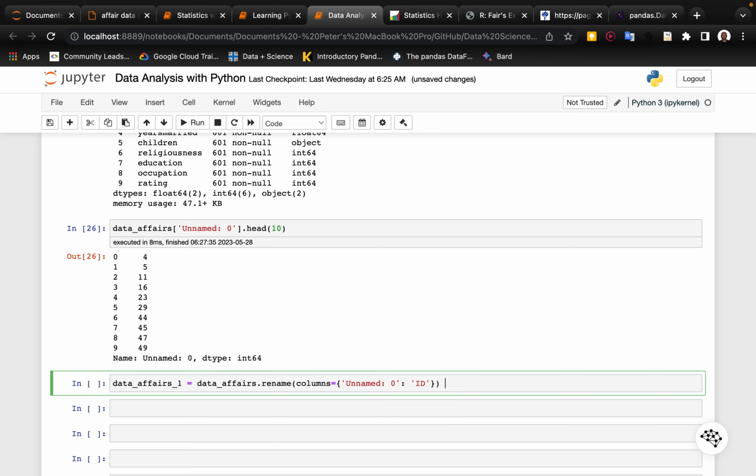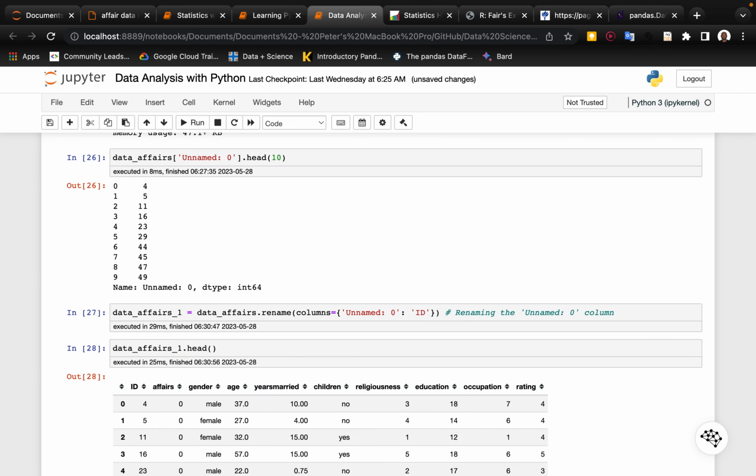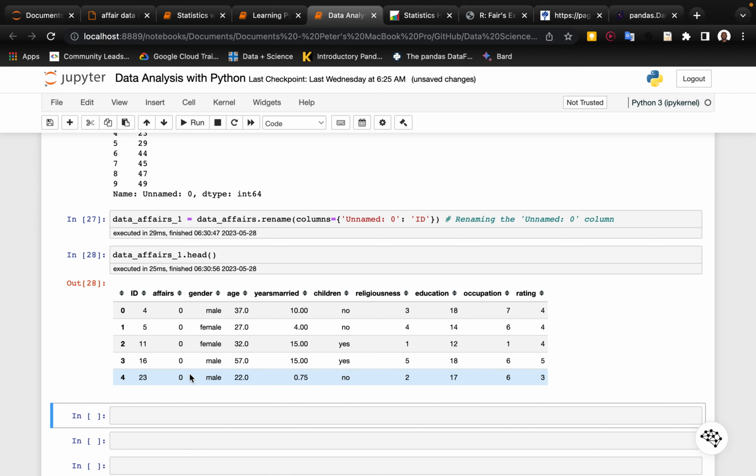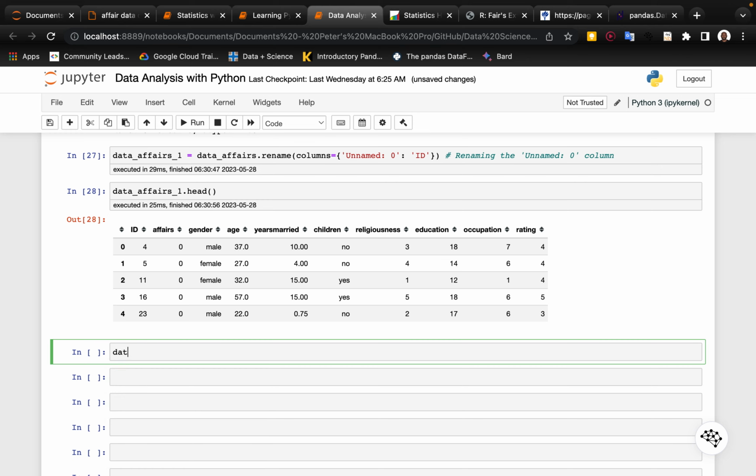So we know that we have different pipelines for it. So here what we're doing is renaming the unnamed column, right? Does that work? Let's check it out. Now the next thing we're going to do is we're going to look at data affairs 1, and we're going to look at the head, right? And we see it's now ID. Really cool stuff, right?